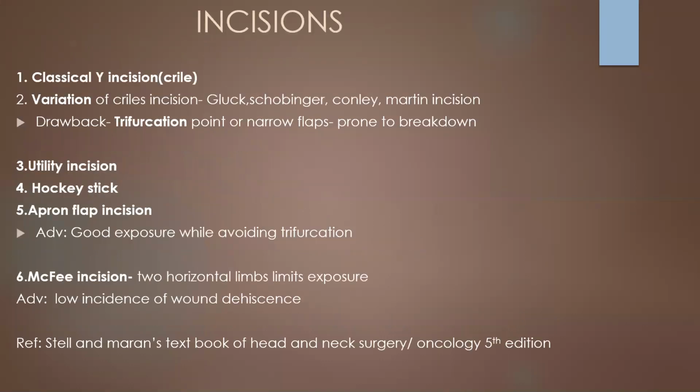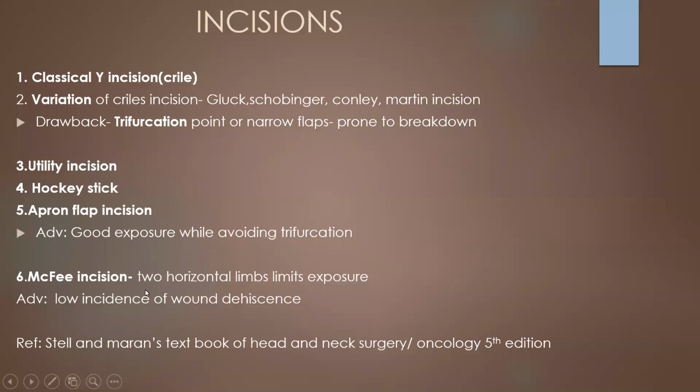These are the various types of incision: the classical Y incision, and variations of Kocher's incision like Gluck, Schobinger, Conley, and Martin incision. The drawback of all these Y-shaped incisions and their variations is the trifurcation. The trifurcation point or narrow flaps because of these incisions are prone to breakdown. The utility incision, hockey incision, and apron flap incision give good exposure, and there is no trifurcation in these incisions. I'll show you in my further slides.